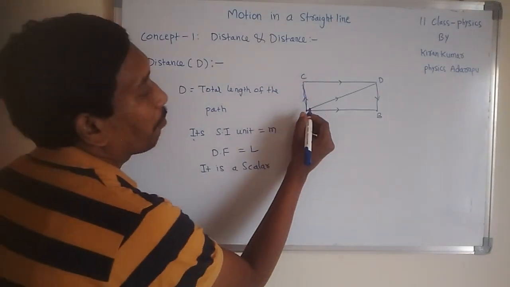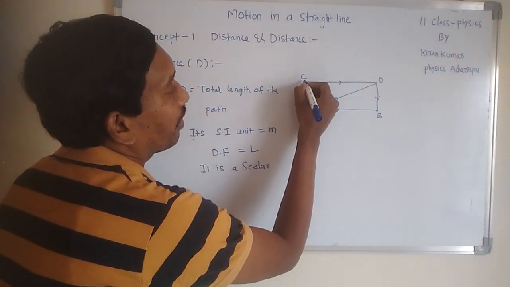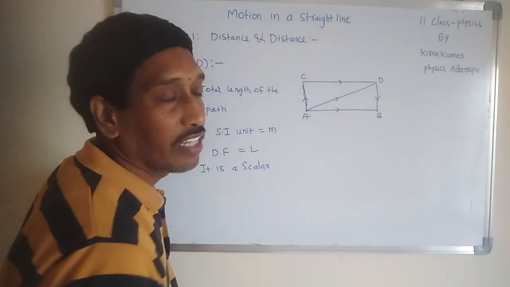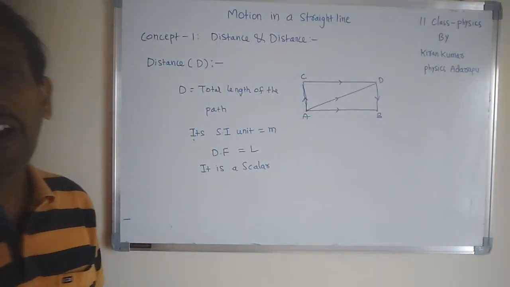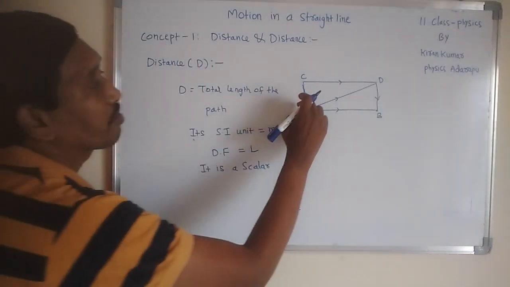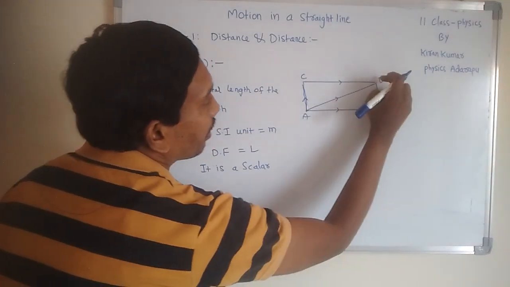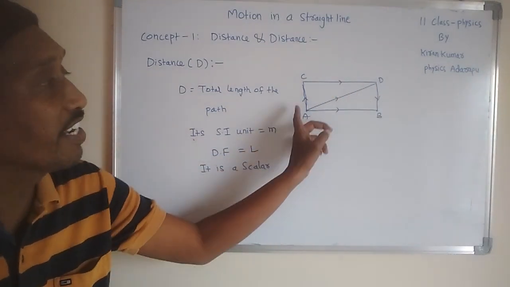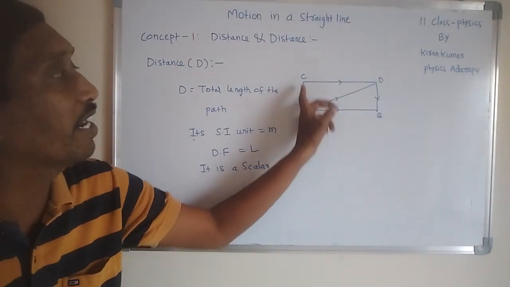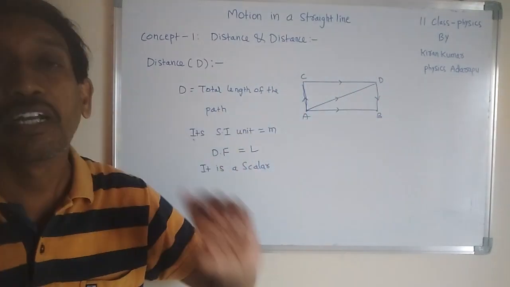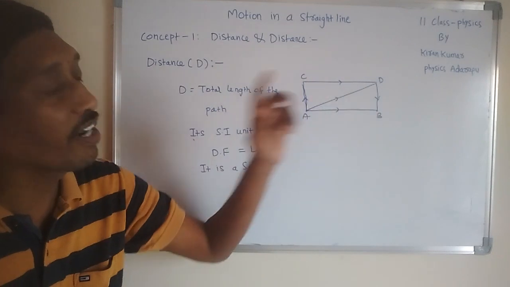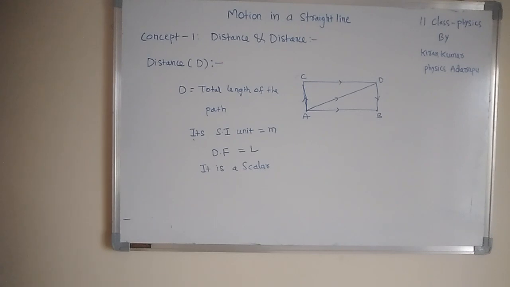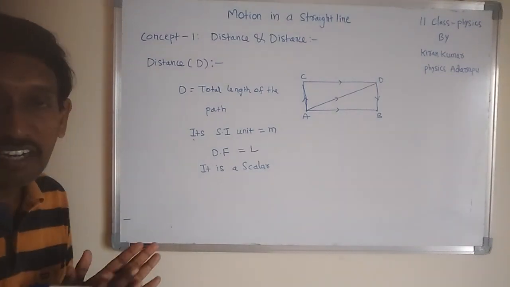For example, when the body is moving from A to C, this is one direction. When it moves from C to D, it moves in another direction. It does not maintain any specified direction. That's why it is a scalar. When it is moving from A to D and D to B, it also does not maintain any specified direction. A, C, D, B is one curved path and A, D, B is another curved path. These curved paths are called distance. So this is about the distance.